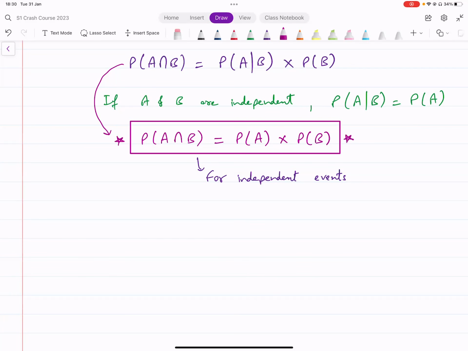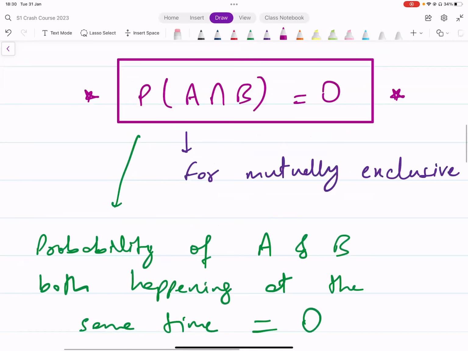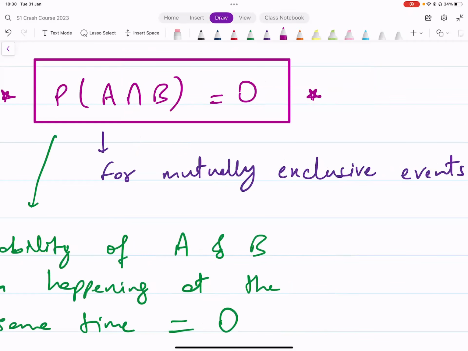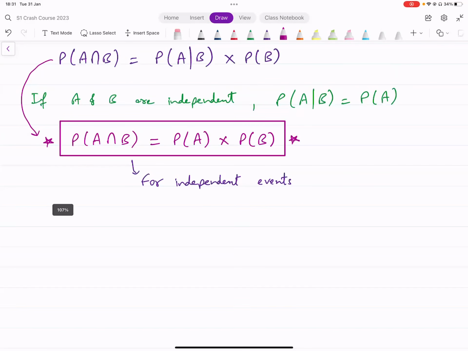The first one was for mutually exclusive events. If two events are mutually exclusive, probability of A intersection B equals 0. If two events are independent, probability of A intersection B equals probability of A multiplied by probability of B. So these are the two relationships, two rules that we use to figure out whether two events are independent or not. All right. Any quick questions on this now?